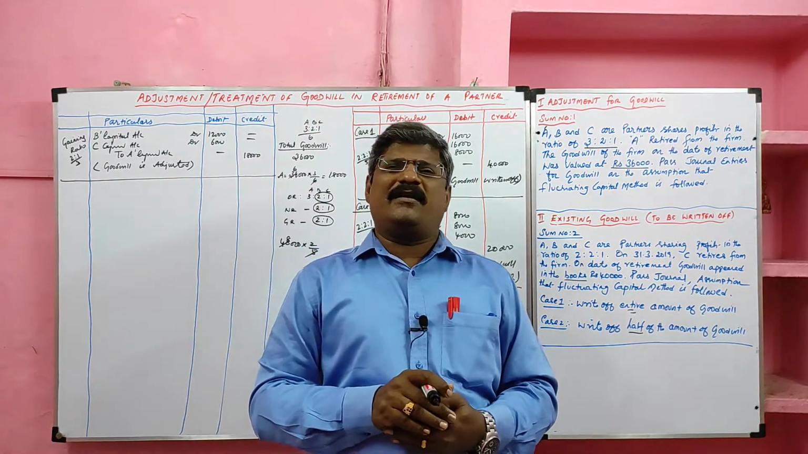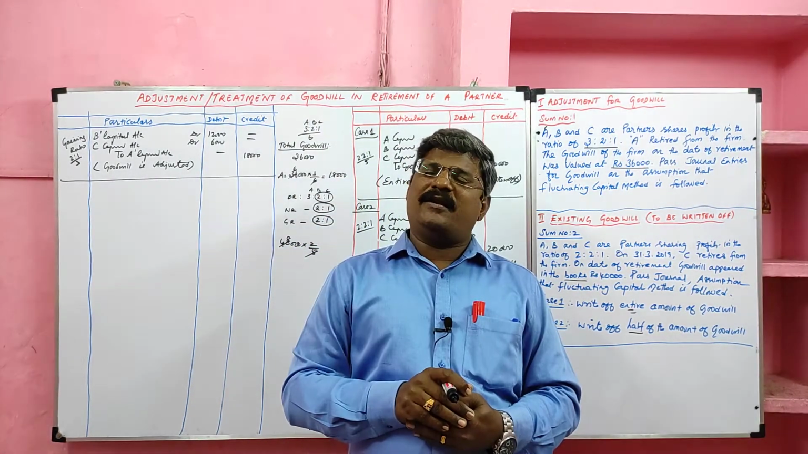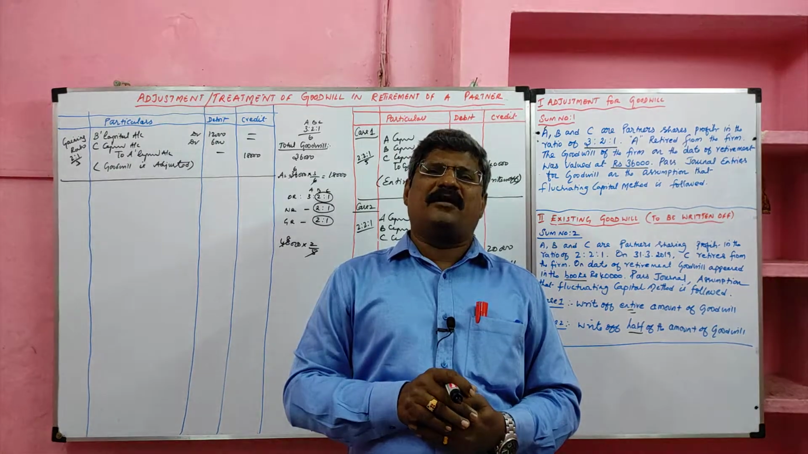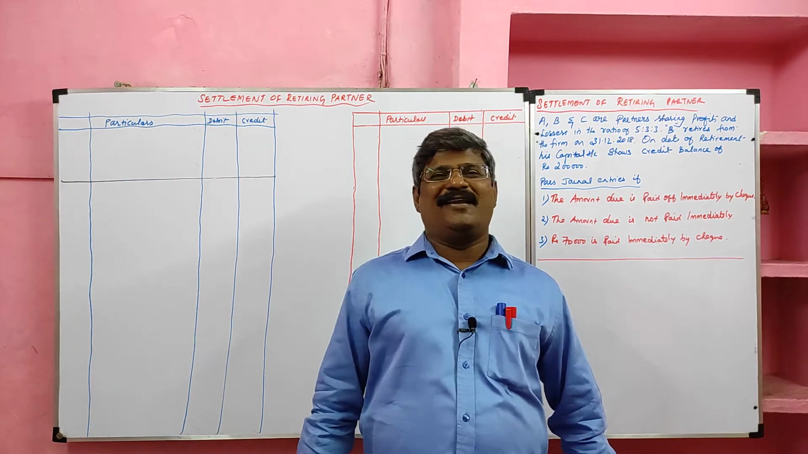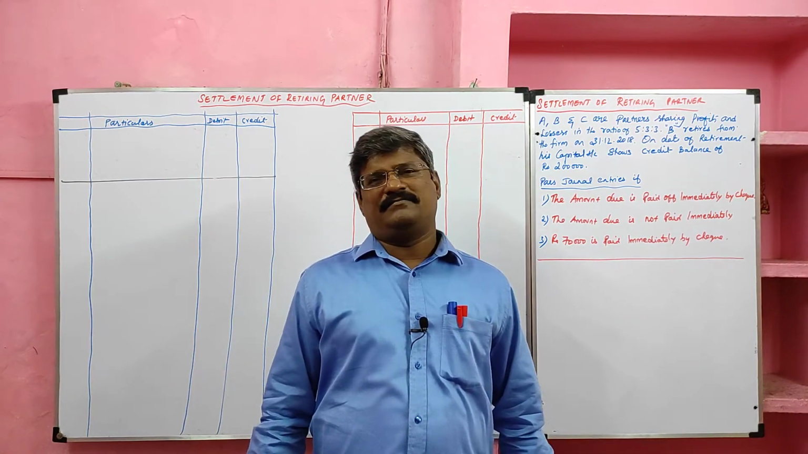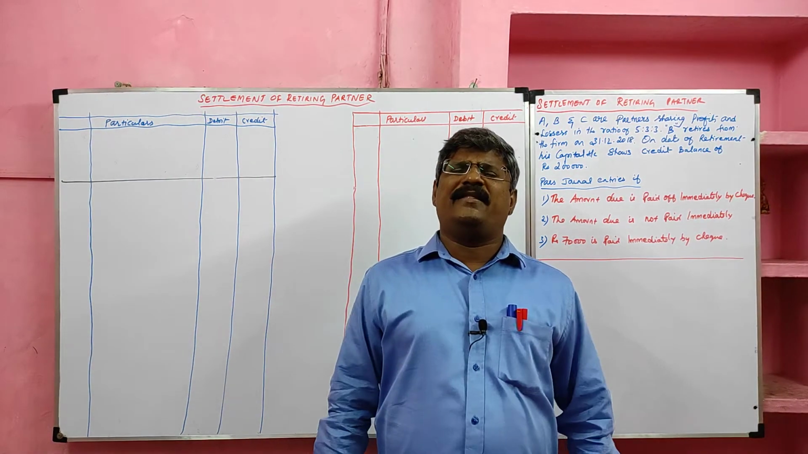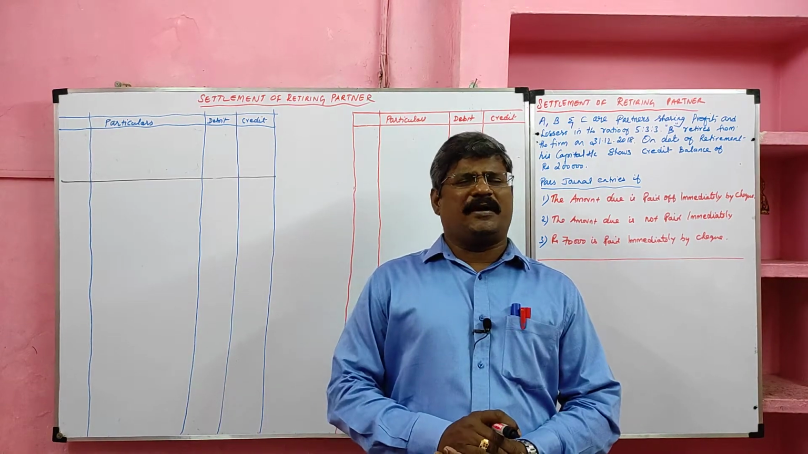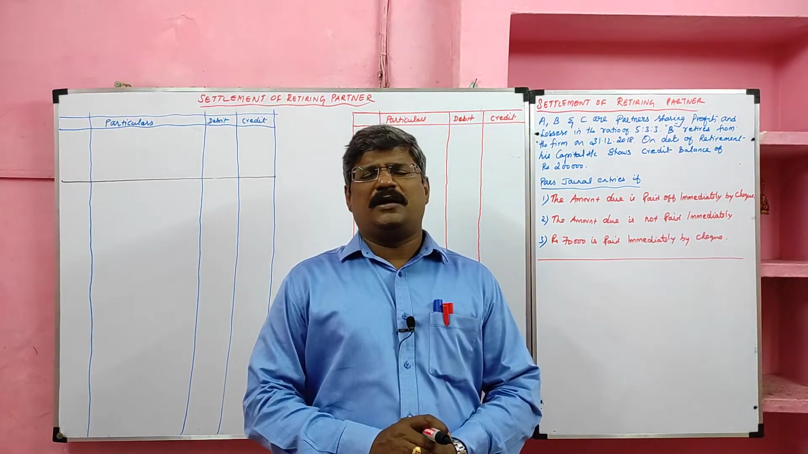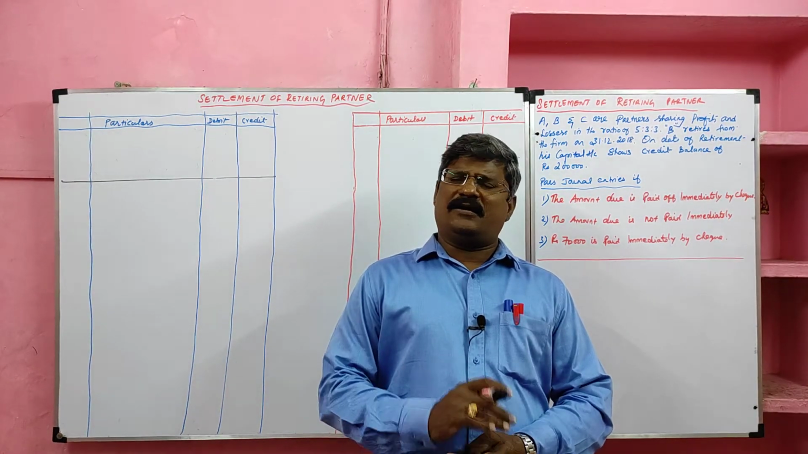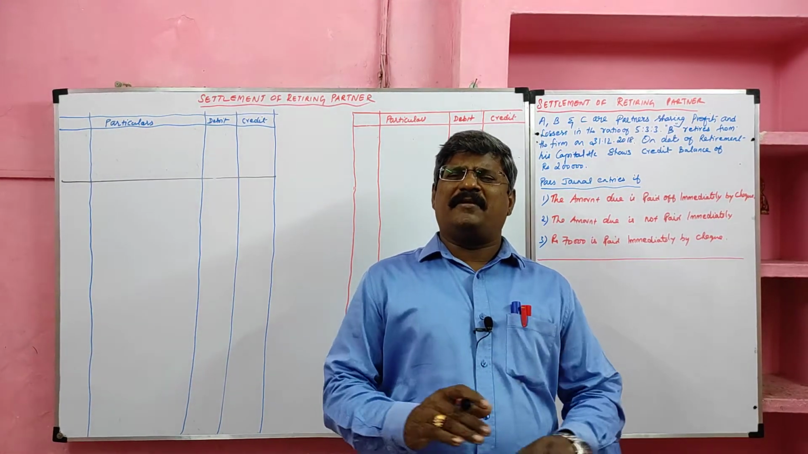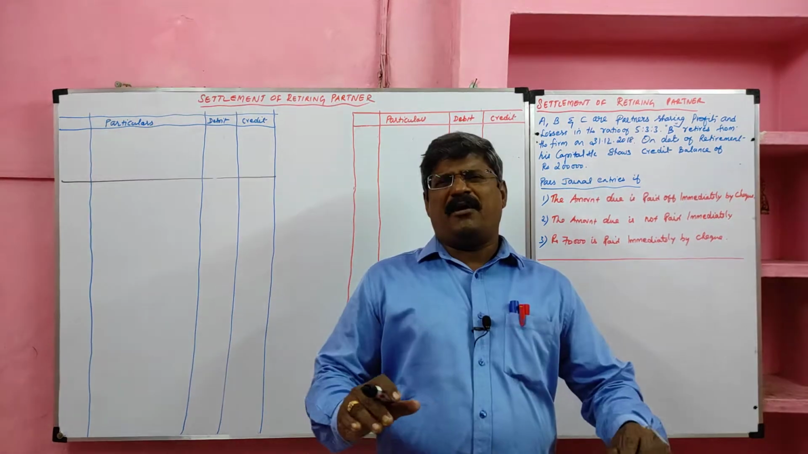Yes, students, we completed treatment of goodwill in retirement of a partner. Let me see settlement of retirement of a partner. Students, let me learn the settlement of a retiring partner. First, we have to find the total interest payable to the retiring partner. Then the firm should settle him. There are three ways we can settle the retiring partner. The first way, we can settle him immediately. That means we can pay off immediately.